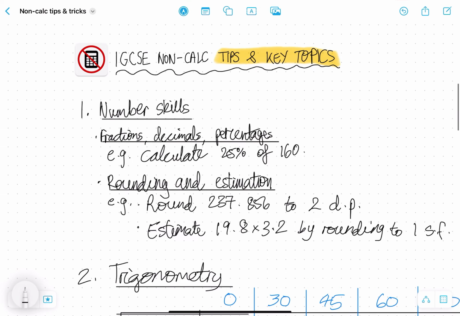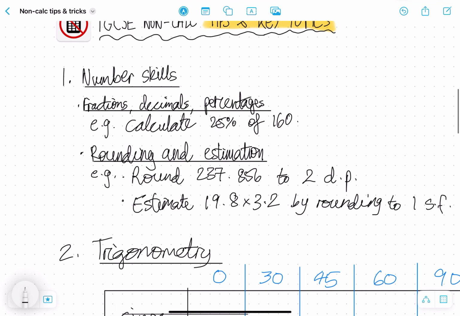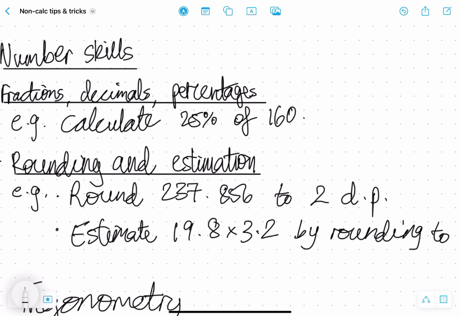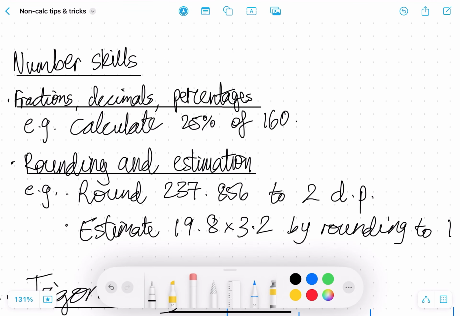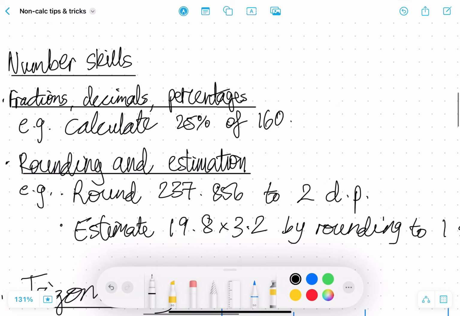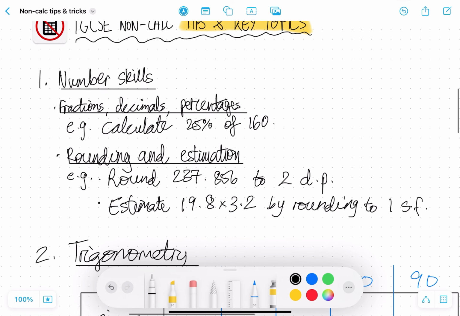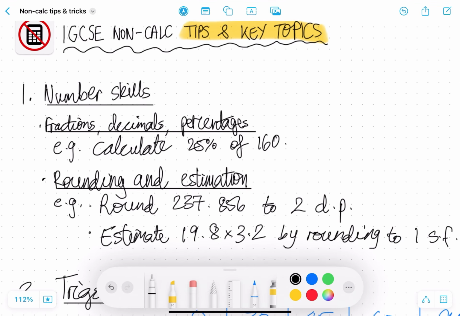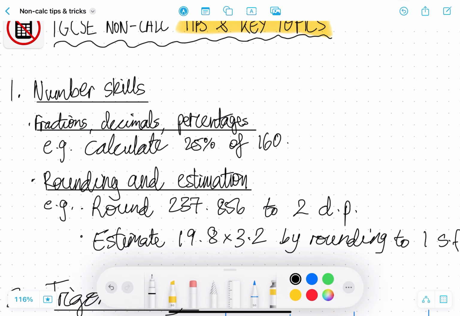So, if we go through this example of fractions, decimals, percentages, this is a similar question that you might encounter in the exams. Calculate 25% of 160. To do this question, you have to convert from this percentage to a fraction. Or you could do a decimal, but it would be easier to do a fraction.